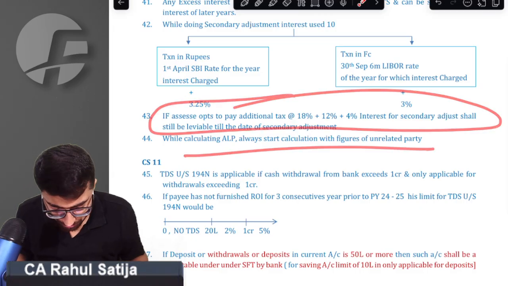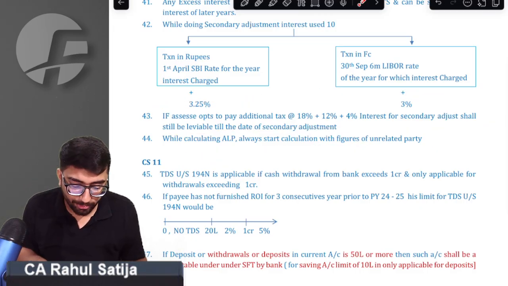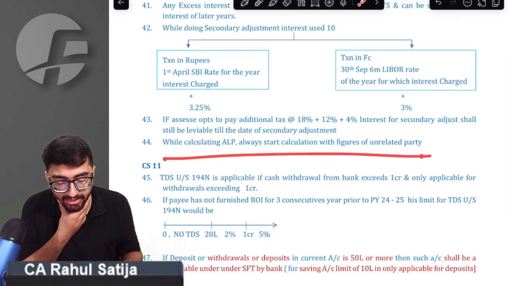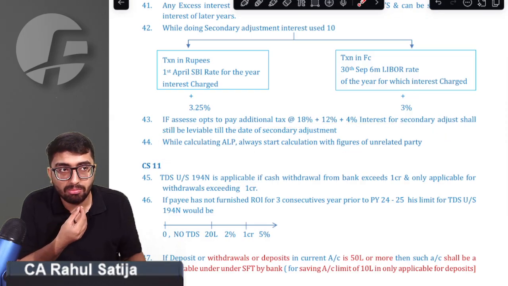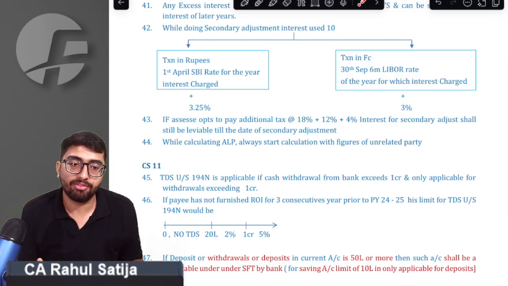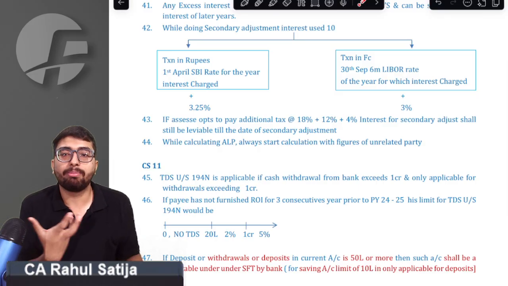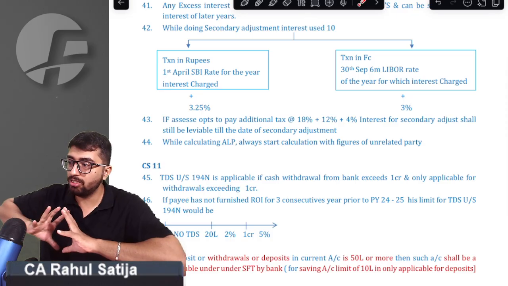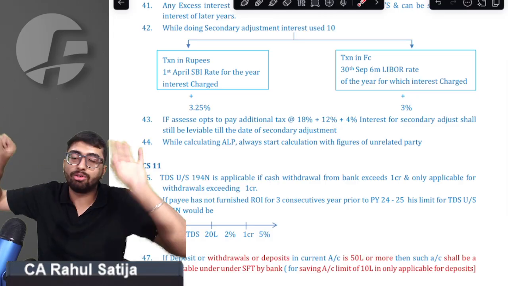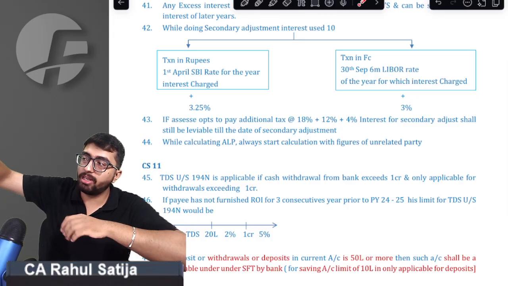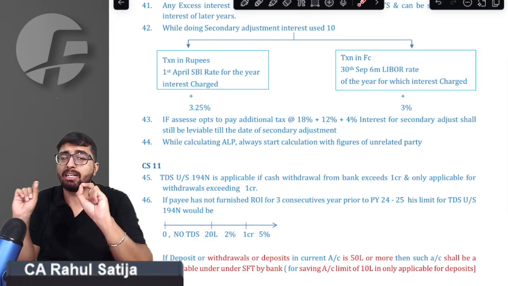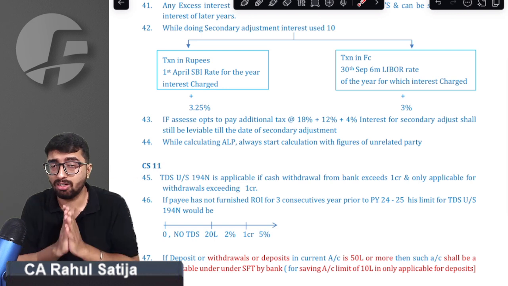Sir, we got that point. Another important point: whenever we are transacting with any kind of related party, or whenever we are calculating arm's length price, always remember, always take figures from the unrelated party. If you are given a transaction in which we have sold goods to related and unrelated parties, always take figures from unrelated and come on to related party. If I have purchased goods from related and unrelated, always take unrelated party first, and you have to do adjustments according to that.